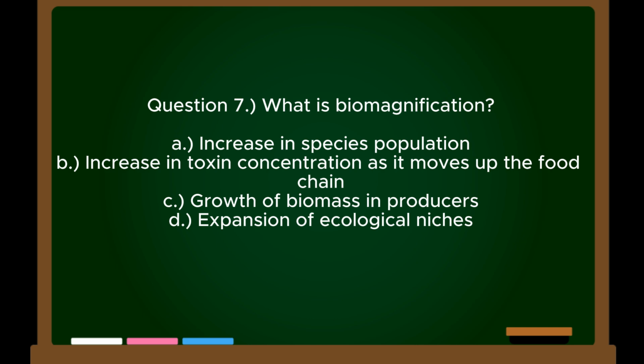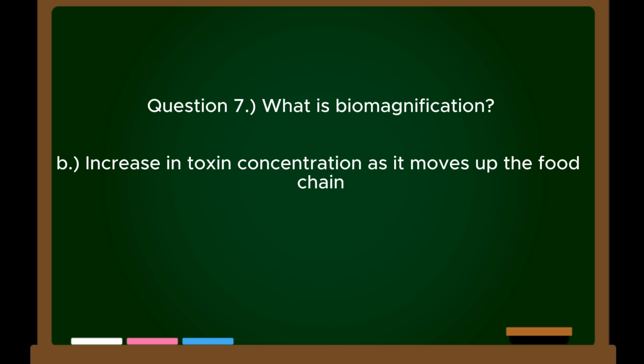Question 7. What is biomagnification? A. Increase in species population. B. Increase in toxin concentration as it moves up the food chain. C. Growth of biomass in producers. D. Expansion of ecological niches. Correct answer: B. Increase in toxin concentration as it moves up the food chain.